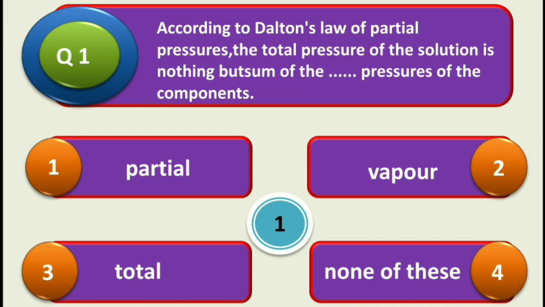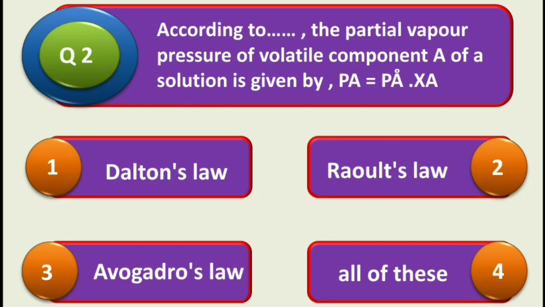Next question is, according to dash dash, the partial vapor pressure of volatile component A of a solution is given by Pa is equal to Pa0 multiplied by Xa. So the answers are, first is Dalton's law, second is Raoult's law, third is Avogadro's law, and fourth is all of these.